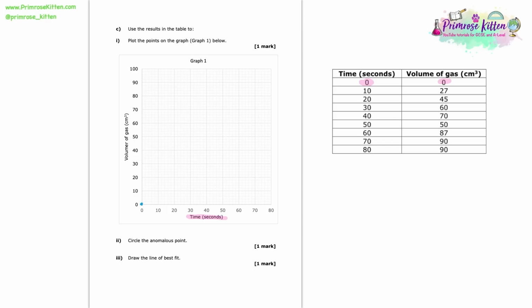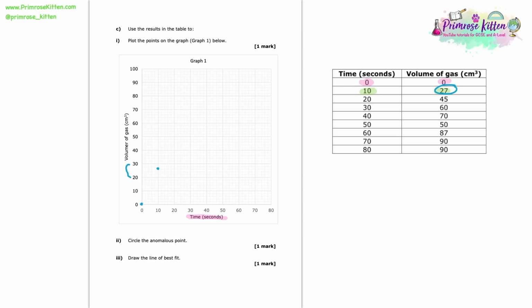Then we are told that we need to have 10 on the x-axis and 27 on the y-axis. Now, do be careful with what each little increment counts for on the y-axis and the x-axis as well. So here we can see that there's 5 tiny little squares between 20 and 30. That means that each of those little squares represents 2. So if we need to make a marking for 27 here, we need it to be halfway between 26 and 28. So we've got 10, and then we're going to do a point just here.